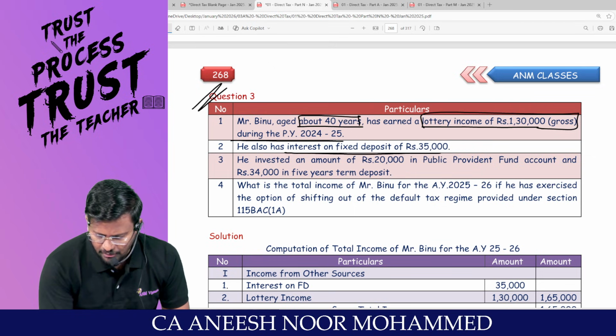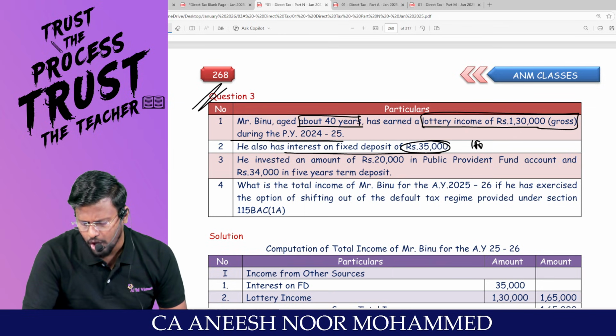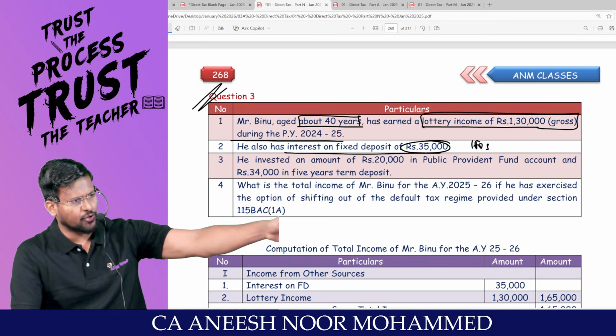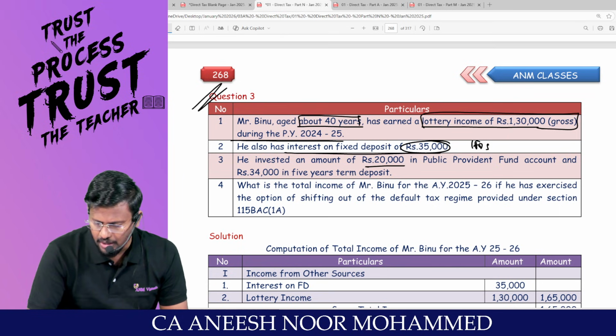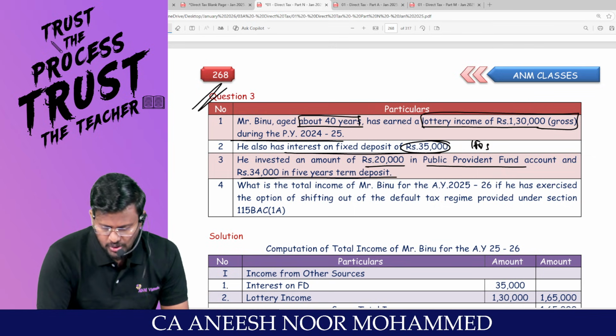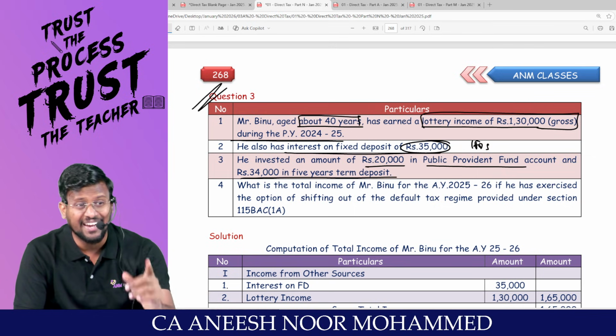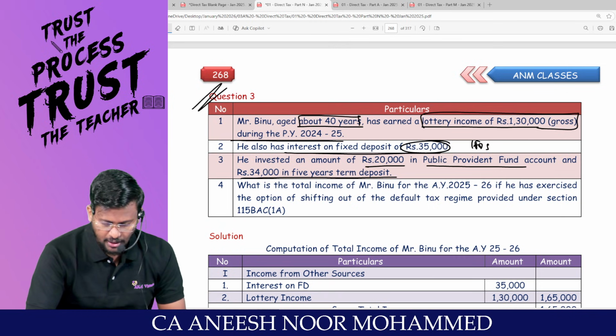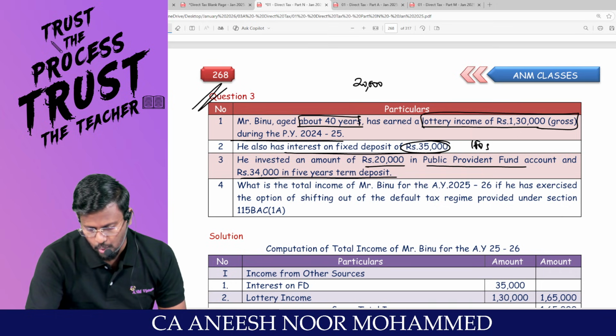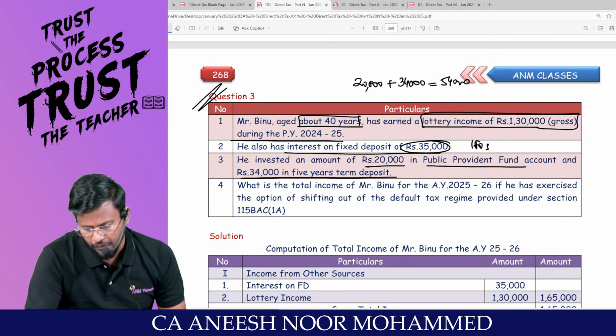He also has interest on FD of 35,000. This is a normal IFOS income. Against this IFOS income, you can claim Chapter 6A deduction. He invested an amount of 20,000 in PPF and 34,000 in a 5-year term deposit. Both are eligible investments. He is entitled to claim deduction under 80C. So 20,000 plus 34,000 comes to 54,000.